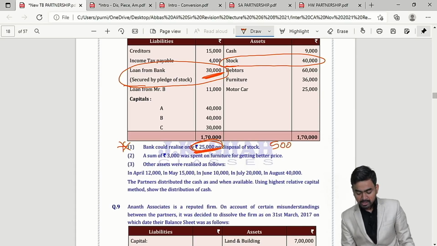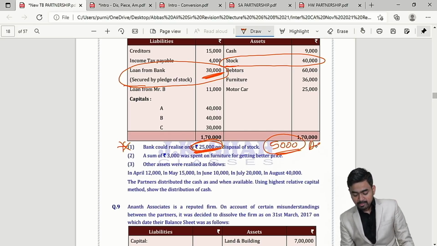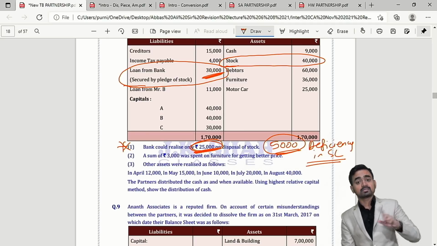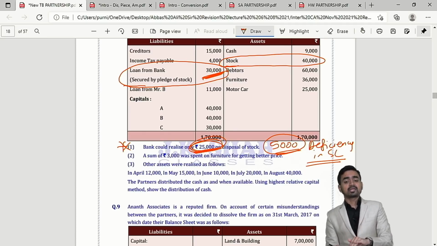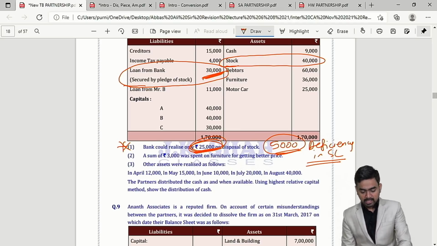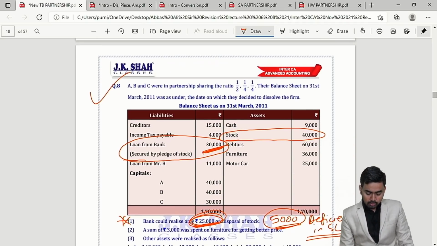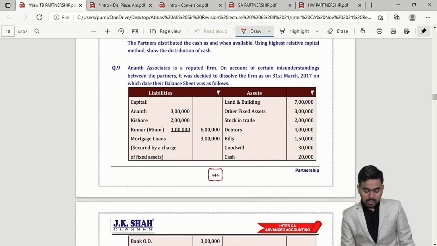So 5,000 rupees now you have to pay. So what will the partners reply? Now this 5,000 will be treated as deficiency in secured loan, and hence please go and stand along with unsecured creditors. Is it clear? So out of 30,000, 25,000 realized, 5,000 will be treated as deficiency, and this deficiency will be treated as unsecured. Okay. Now to answer similar sums, you can practice questions 21, 22 and 29 from the JK Shah Classes material. Question number 9.